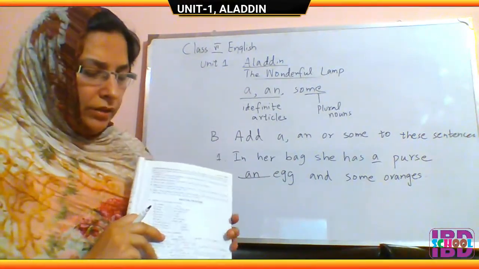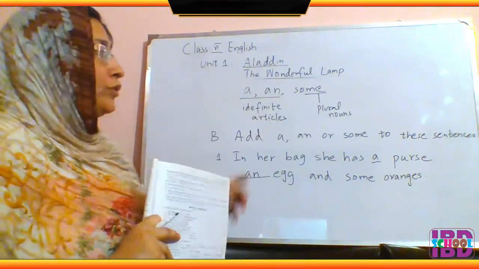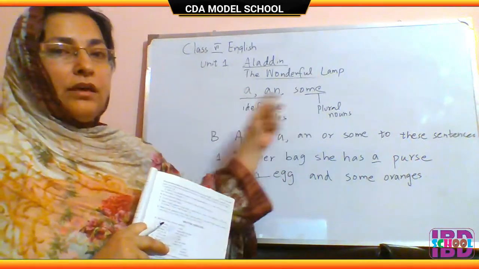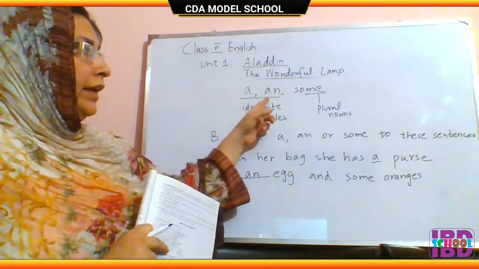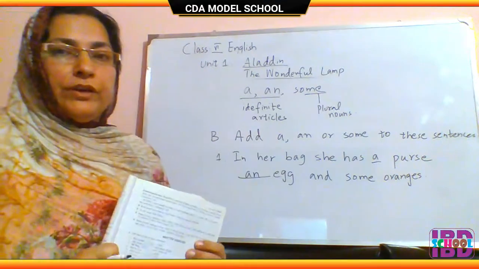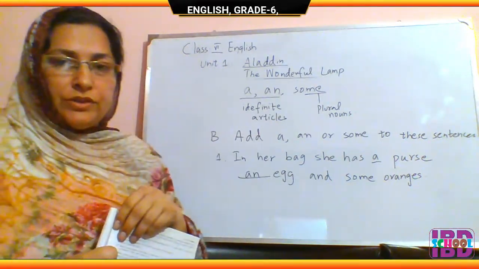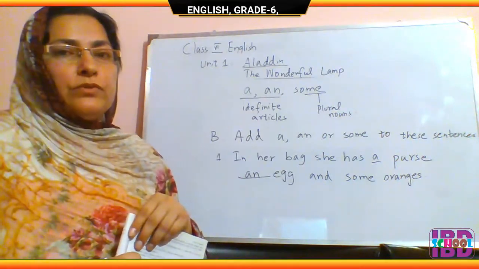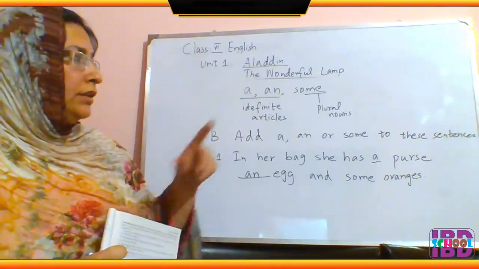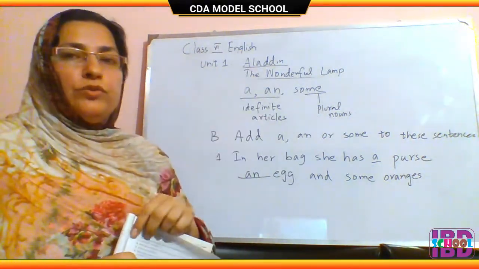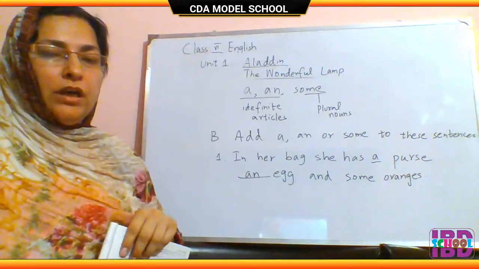Next topic in written exercises is use of a, an, and some. A and an are also called indefinite articles and they tell the quantity or number of the nouns. You might have read that a and an are used before singular nouns.